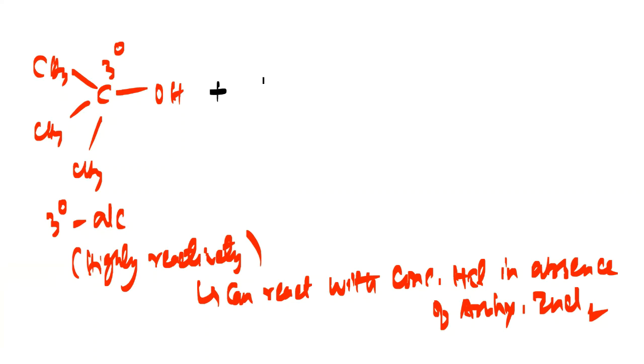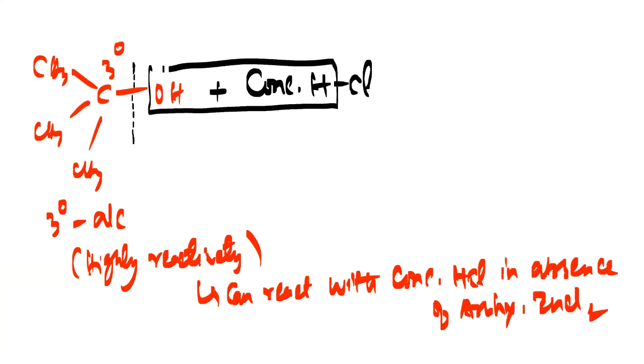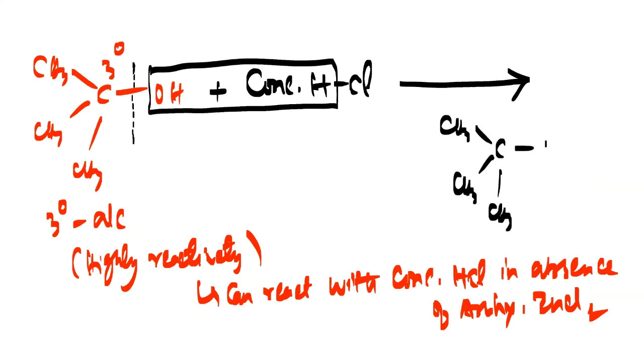So when it is more reactive, what happens here? You can use only concentrated HCl. And again, you have to cleave this bond. The carbon-oxygen bond has to be cleaved. So remember that, OH and H will come out. So there is no need of using anhydrous ZnCl2 here. What is the product formed? CH3C, CH3, CH3, and finally you will have Cl here. So you are getting a haloalkane, plus H2O as a byproduct.